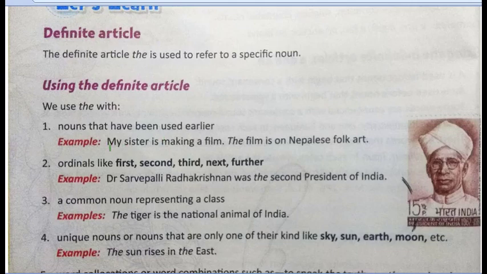See, read this sentence. My sister is making a film. This is the first sentence. The second sentence is: The film is on Nepalese folk art. See, in the first sentence, the word film is already spoken. So in the second sentence, when the person is speaking the word film, the listener already knows which film that person is speaking about. I'll make it simpler for you.